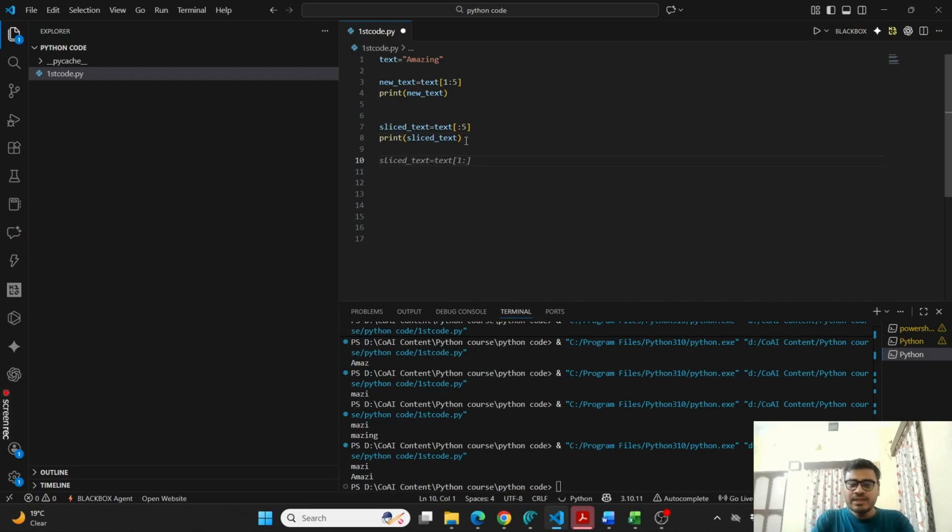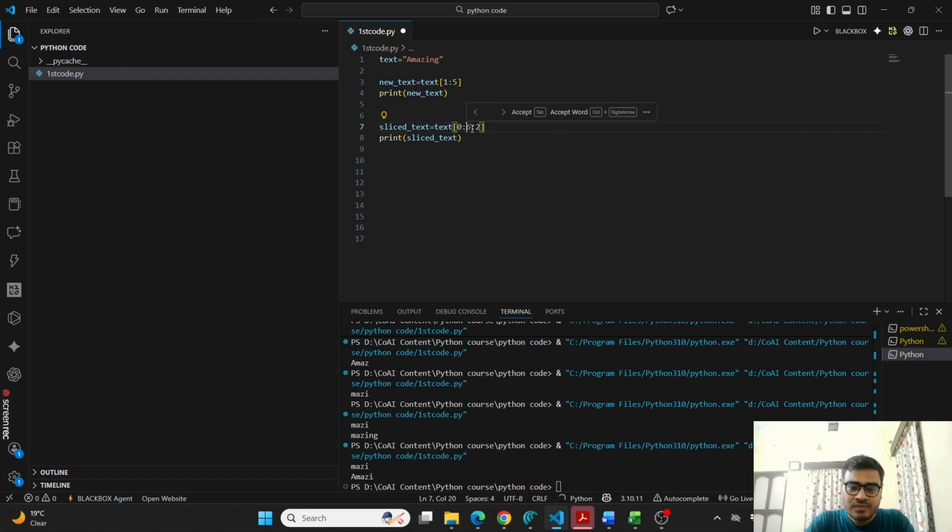Okay, now there is one more thing. If I want the positions at a particular gap, for example, if I just write this, 0 till 6, and again one more colon, 2. Let us see how many letters there are: 0, 1, 2, 3, 4, 5, 6.